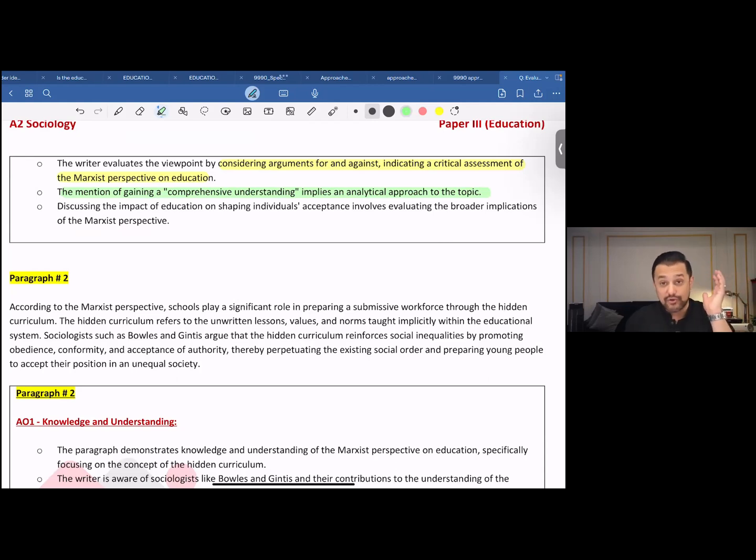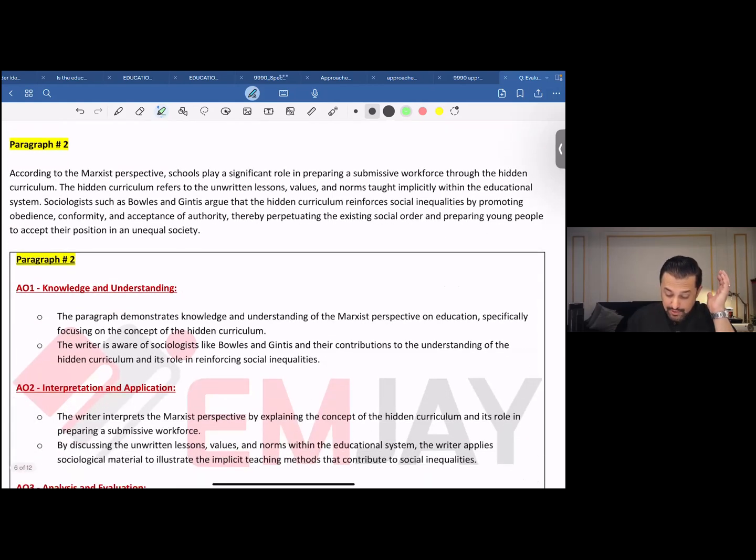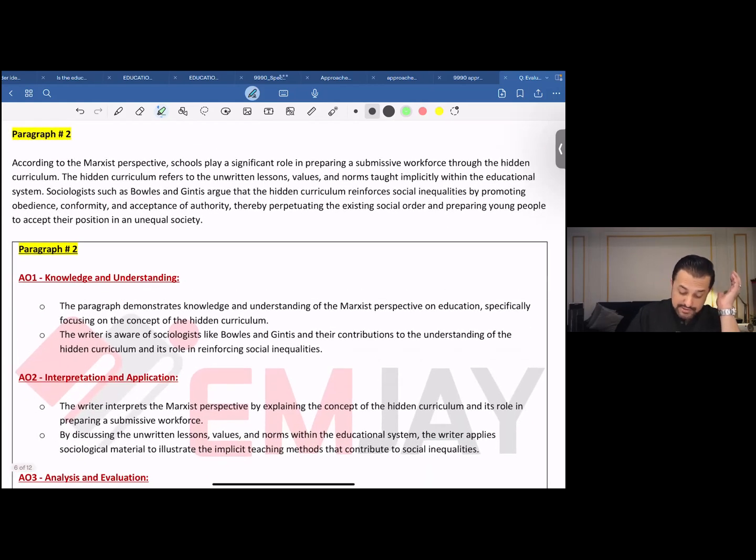Discussing the impact of education on shaping individuals' acceptance involves evaluating the broad implications of the Marxist perspective. Now, this was just the introduction. Moving on to the second paragraph here. According to the Marxist perspective, schools, now this is where your sociological knowledge to begin with starts, where you start demonstrating your sociological knowledge. According to the Marxist perspective, schools play a significant role in preparing a submissive workforce through the hidden curriculum. Now, this is a particular point that you have chosen to use for this particular paragraph in support of the statement, right?